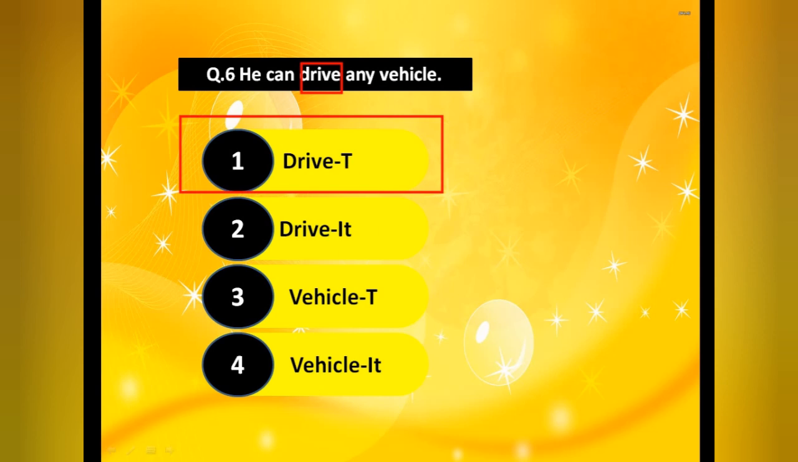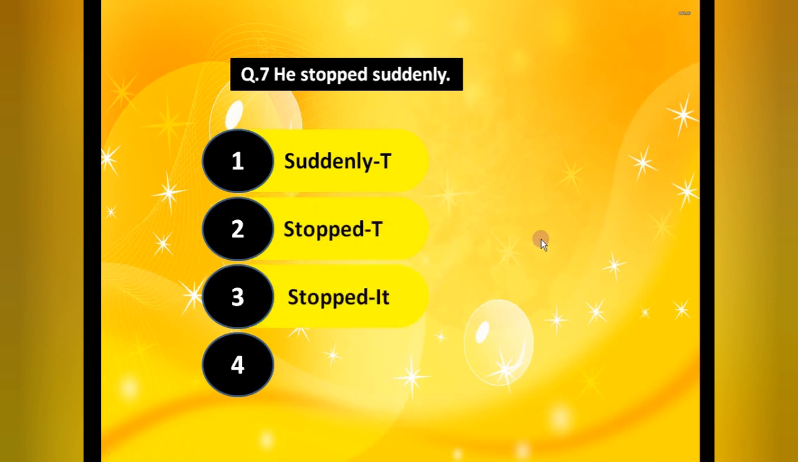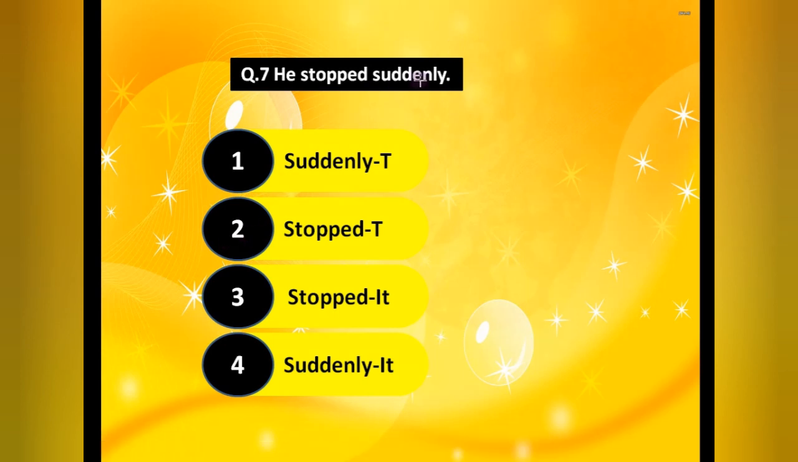Okay. Now the next one we have, he stopped suddenly. Now identify the verb here, suddenly or stopped. These two options, definitely stopped. We can do an action here, stopped. Okay. He stopped suddenly. Suddenly, that is how, manner. So he stopped suddenly. So that is the intransitive one. Okay. Who, what, to whom, for whom, we are not getting any answer.